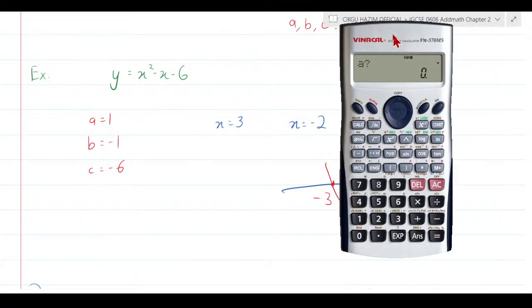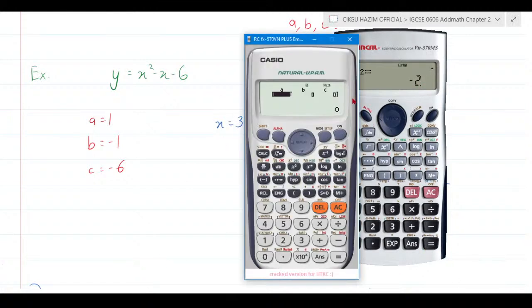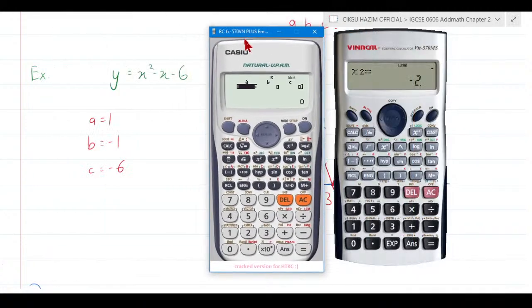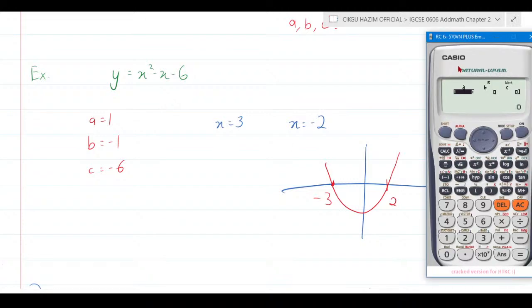So if I press in the calculator here, I just press a equal to 1, and then press equal, b equal to negative 1, press equal, and c equal to negative 6. And then straight away you get the first value of x equal to 3, the second value of x equal to negative 2. Or if you are using this calculator, it's the same thing.